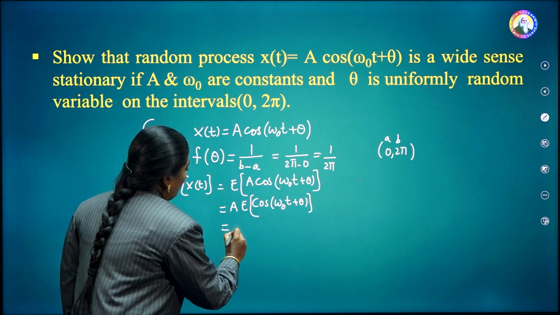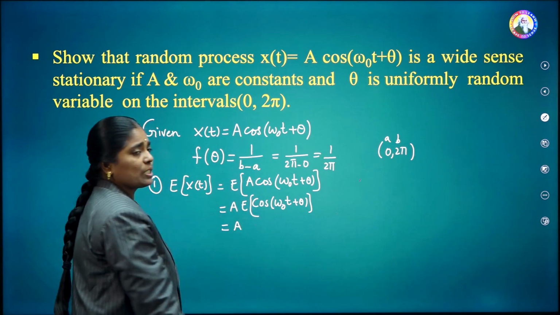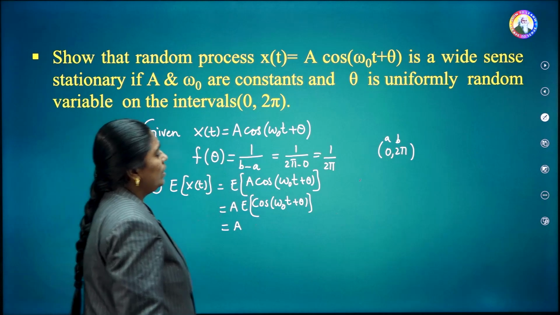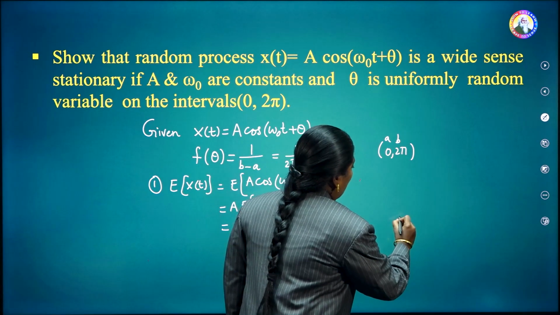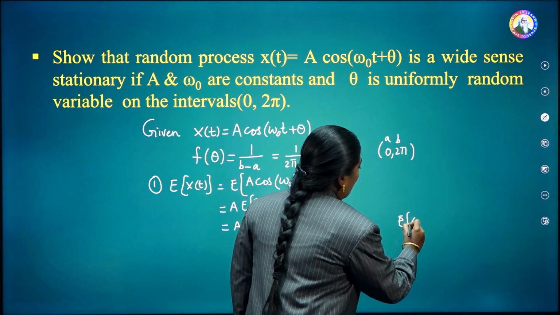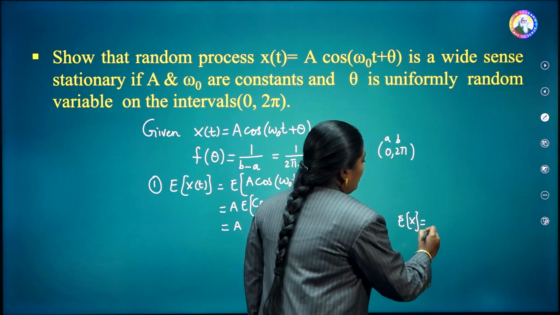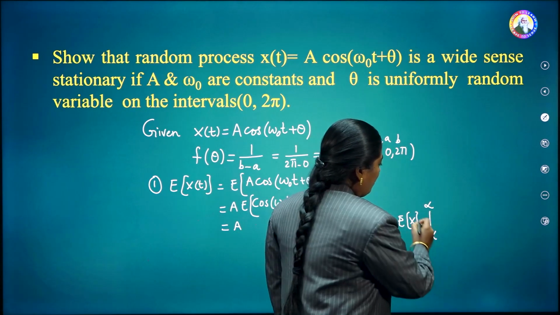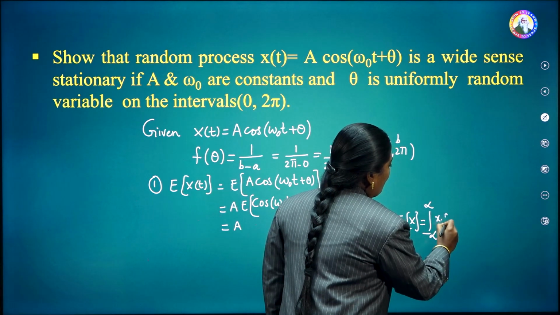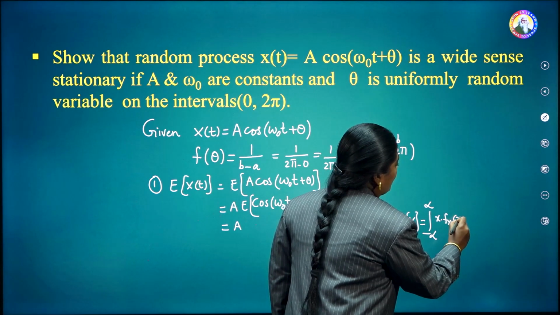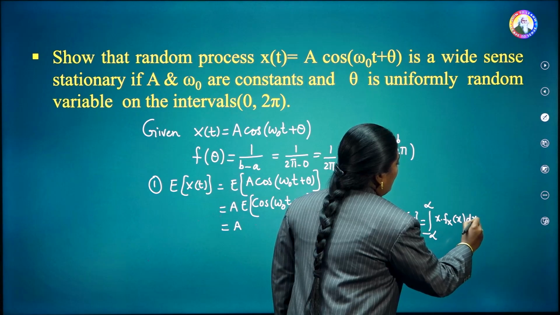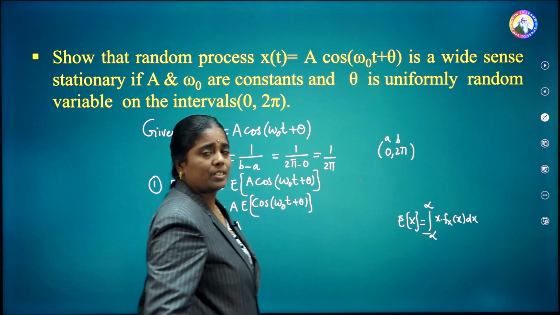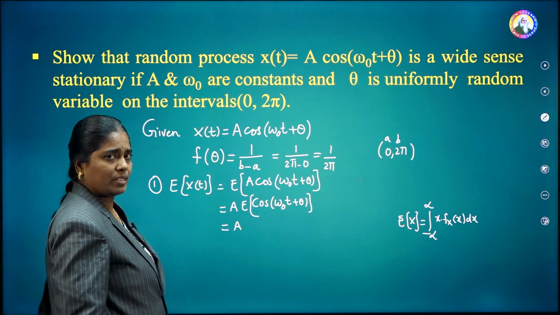Now apply the expected value formula. E of x in general is the integral from minus infinity to infinity of x into f x of x dx. f x of x is the density function of the corresponding x.